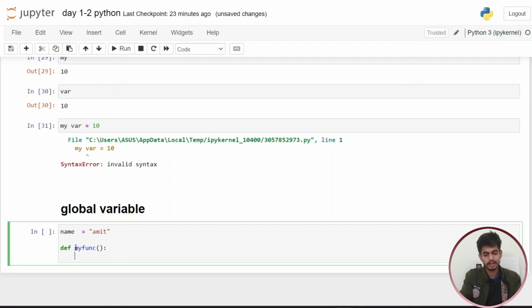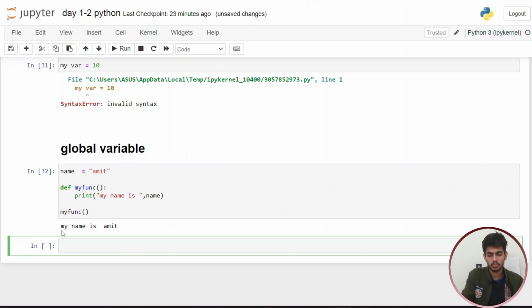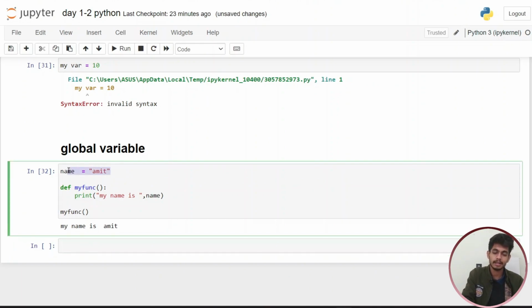We are creating a function. In this particular function we are printing my name is, passing the name here, and also calling this function. So my fun, we are calling this function, and you can see we have the output my name is Amit. We are declaring the variable on the top of the program and using this variable in the function. So they will give you the output my name is Amit.